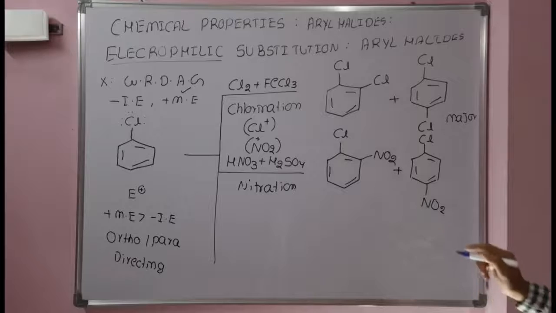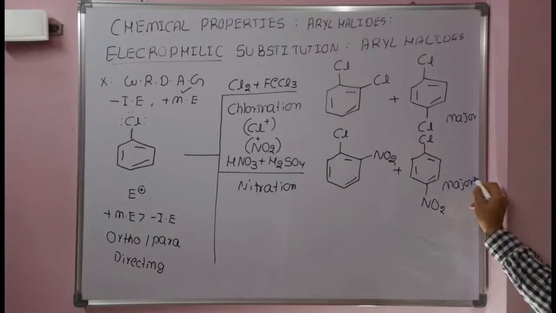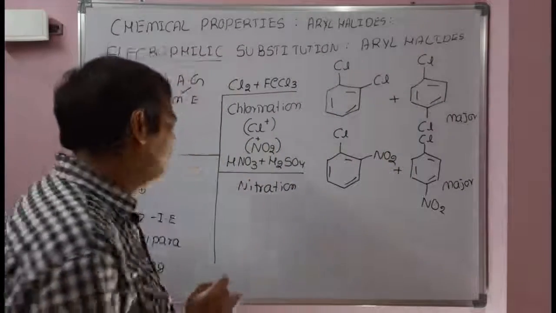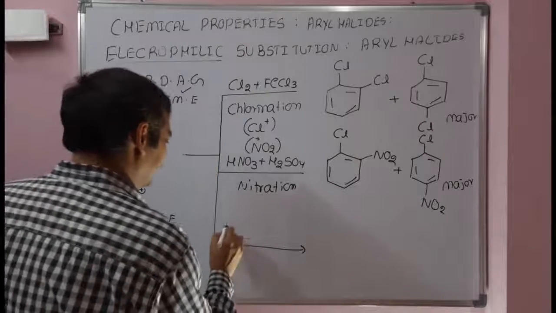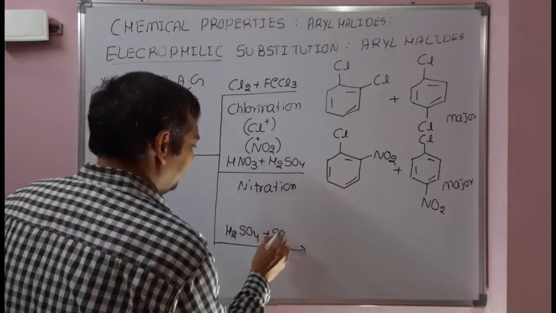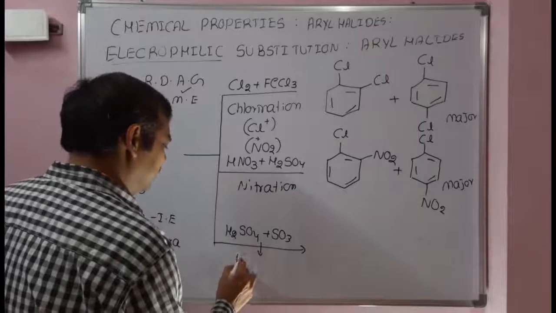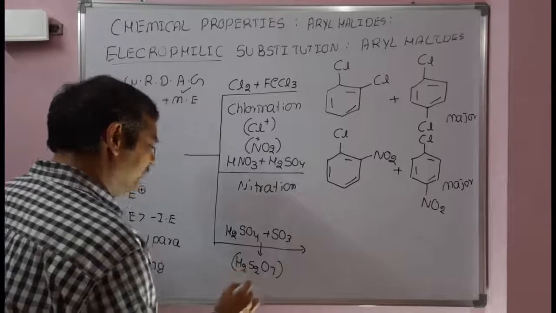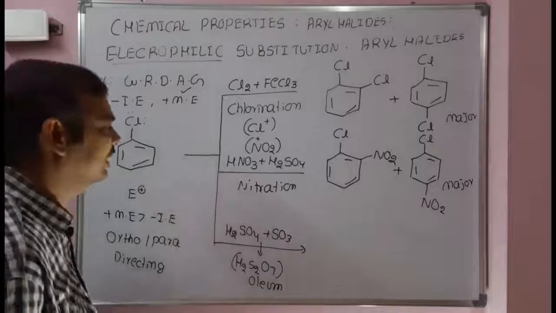Among the ortho and para products, the para isomer is the major and the ortho isomer is the minor. So next example, sulfonation. In sulfonation we need to use the reagent sulfuric acid plus sulfur trioxide. The mixture of sulfuric acid and sulfur trioxide is known as oleum, H2S2O7. We can also use it directly as oleum, or we can take H2SO4 mixed with sulfur trioxide.